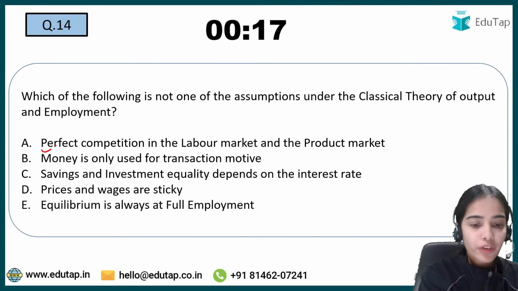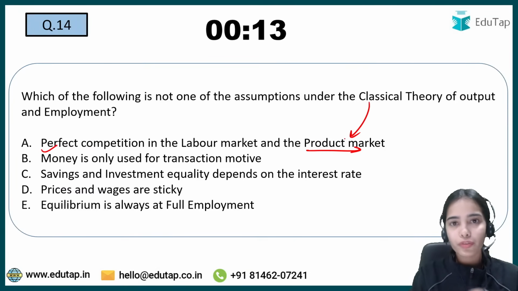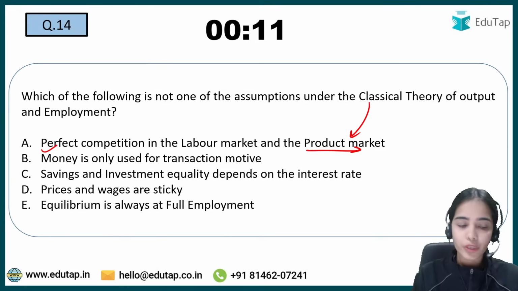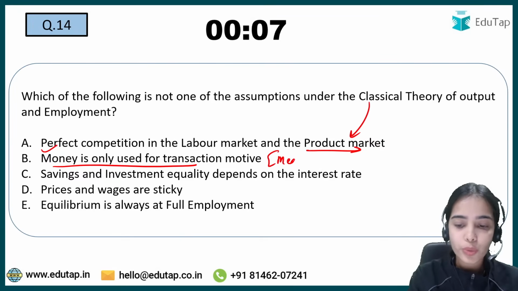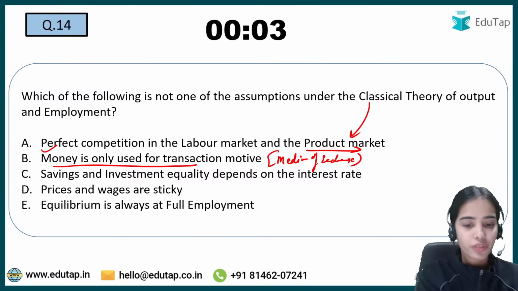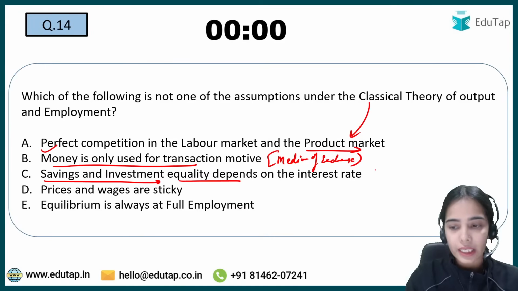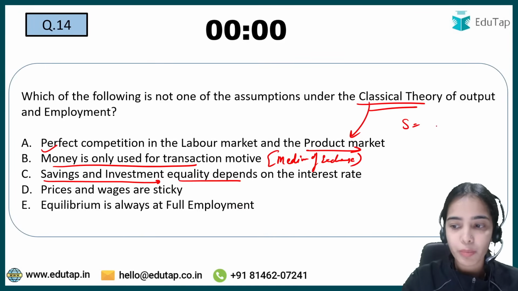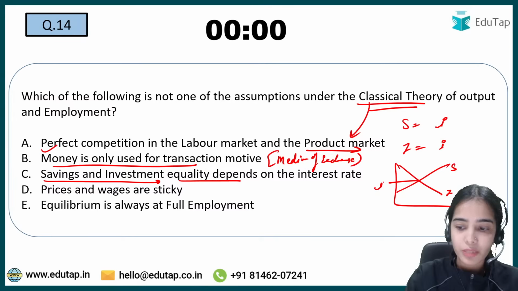Perfect competition in the labor market and the product market. Yes, classical theory assumes perfect competition in the labor and product market. Money is only used for transaction motive. Yes, money is only used as a medium of exchange, for transaction motive. Savings and investment equality depends on interest rate. Yes, as per classical theory, savings depend upon interest rate. Investment also depends upon the interest rate. So the equilibrium between saving and investment is because of interest rate.